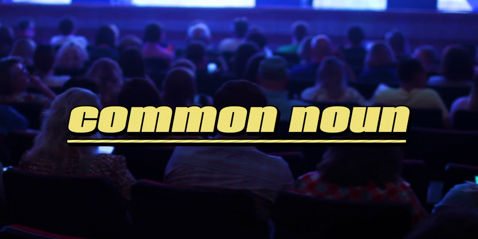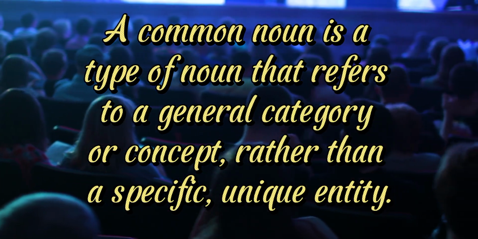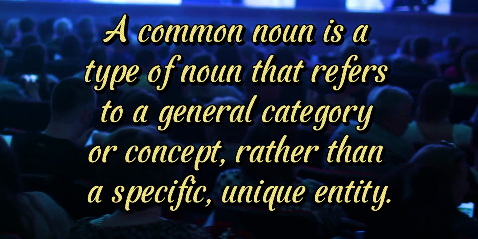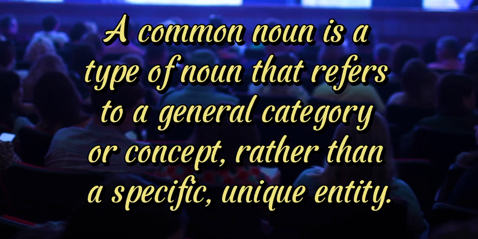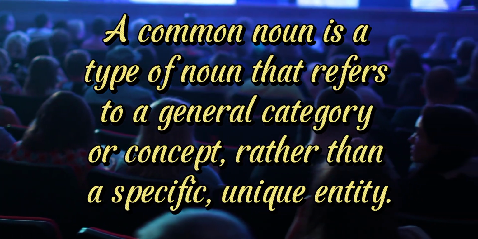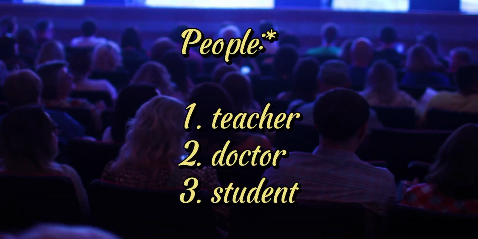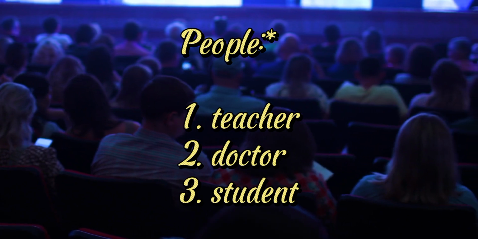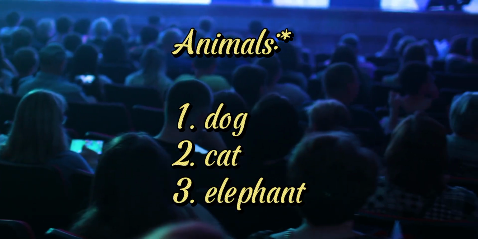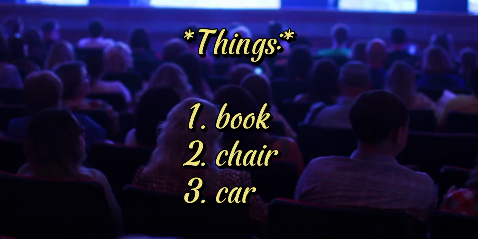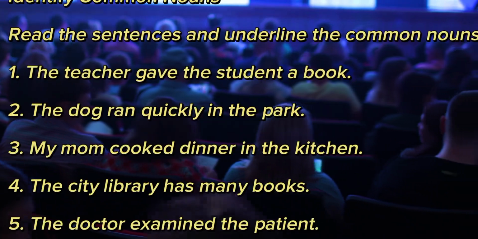Common noun. A common noun is a type of noun that refers to a general category or concept rather than a specific or unique entity. For example, people: pupil, teacher, doctor, and students. Places: city, park, library. Animals: dog, cat, elephant. Things: book, chair, car.